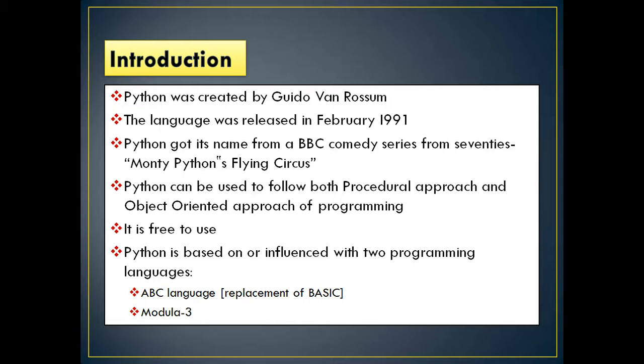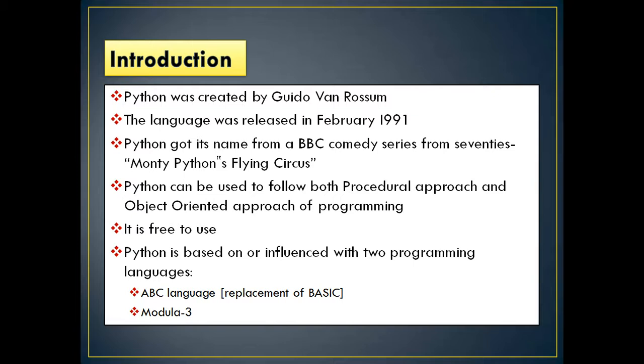In the procedural approach, there are two things: one is a procedure, another is the data on which the procedure is to be applied. In the procedural approach, importance is given to the procedure rather than data, whereas in the object oriented approach, object means your data.